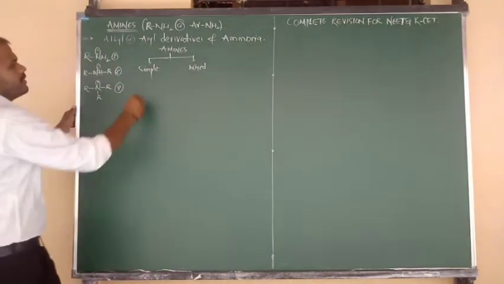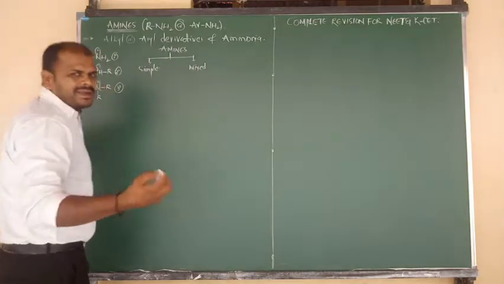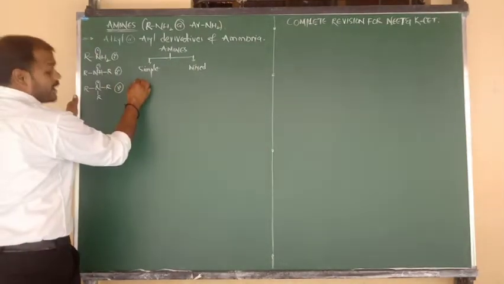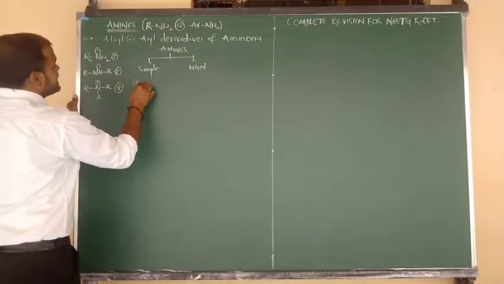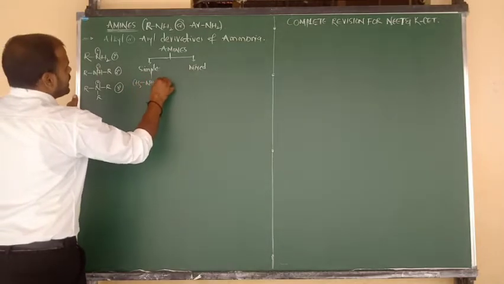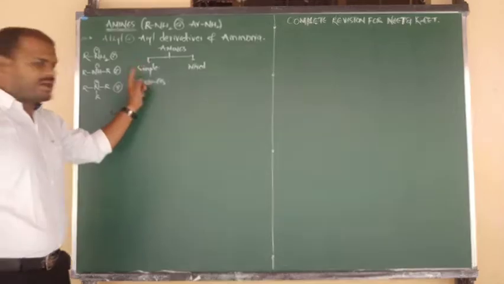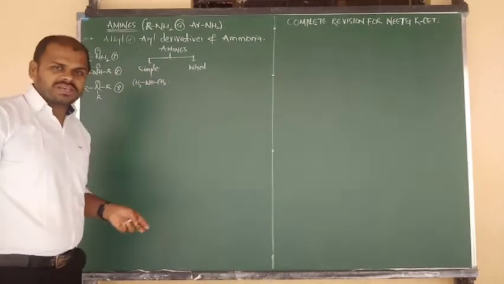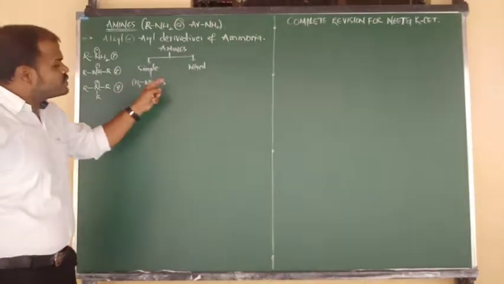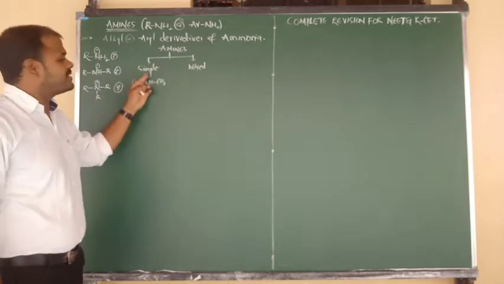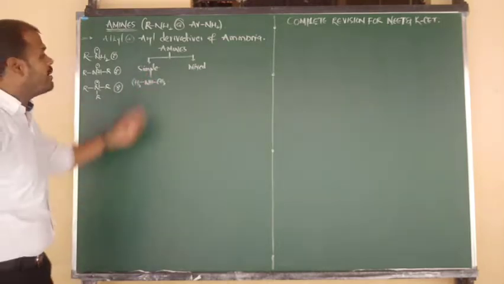Okay beta, good. So first of all, simple or symmetrical amines. I am going to write one example: CH3 bonded to NH, NH bonded to CH3. With respect to the NH amine group, those side alkyl groups are same. If nitrogen is connected to 2 same alkyl groups, that is nothing but simple or symmetrical amines.